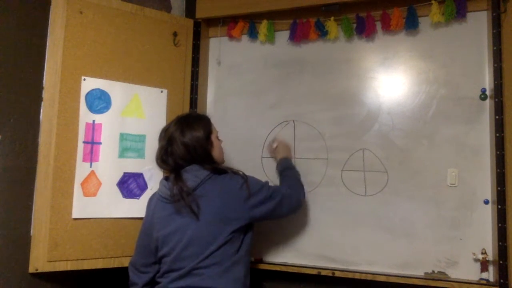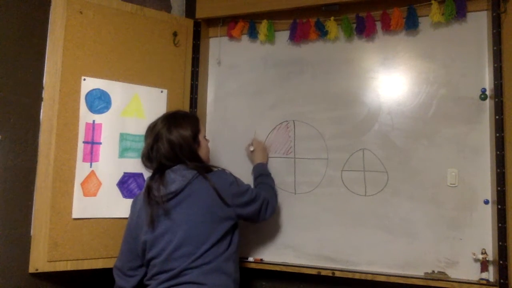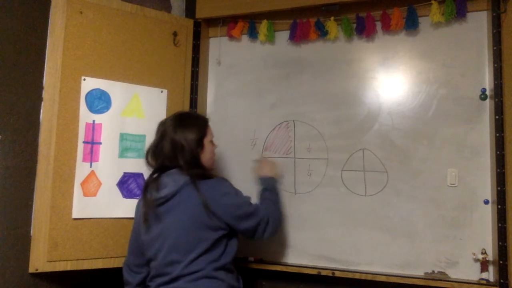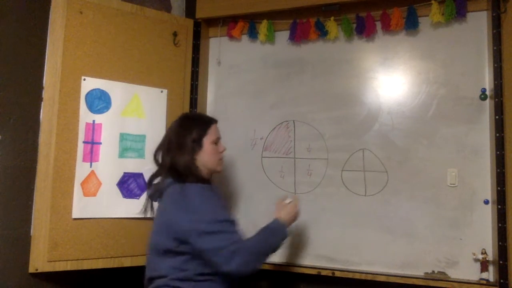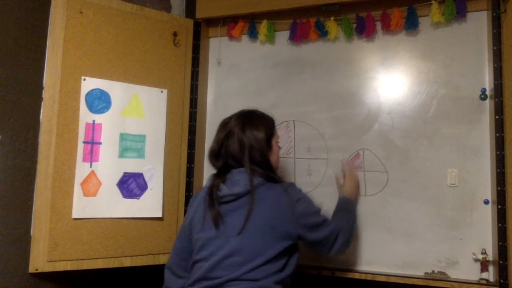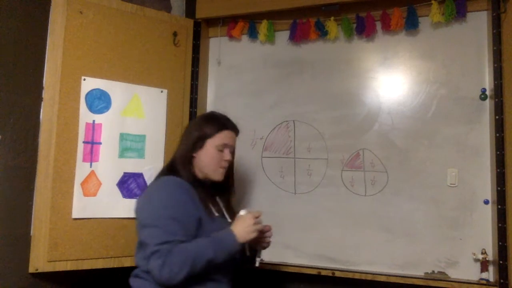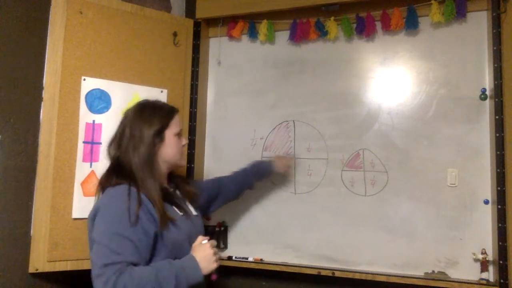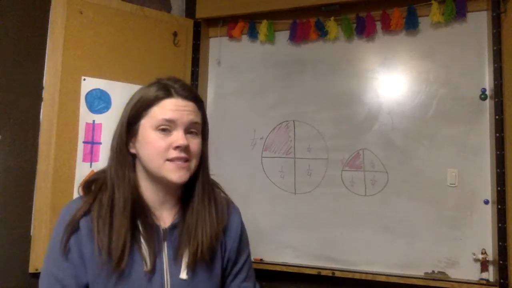So, let's color this, right? That's showing me that's 1/4. This is also 1/4, right? He ate 1 out of 4. And he also ate 1 of 4. And these are all showing us 1 of 4. But did they eat the same amount? Is this the same size as this? Even though they both ate 1/4, did they eat the same amount of pizza?